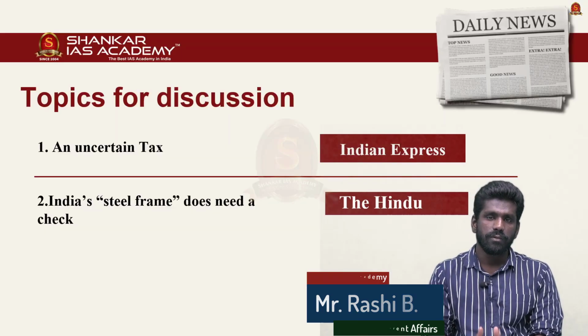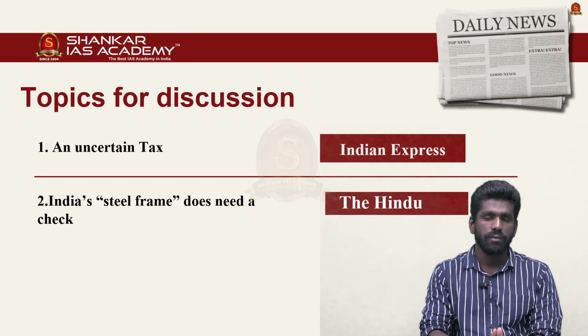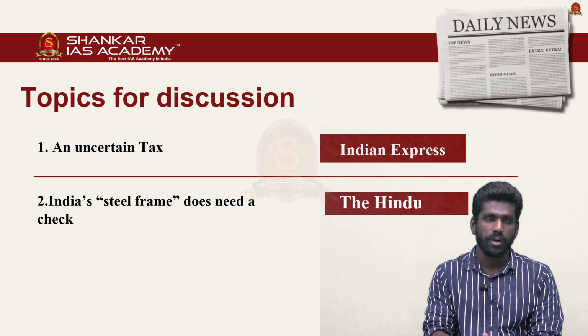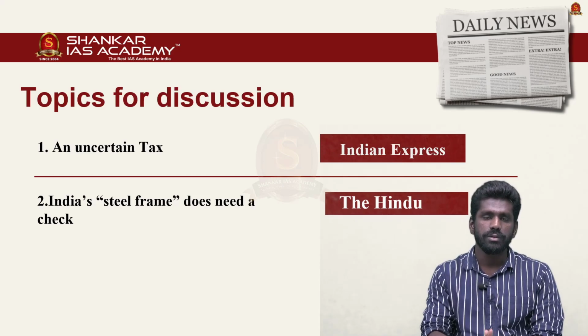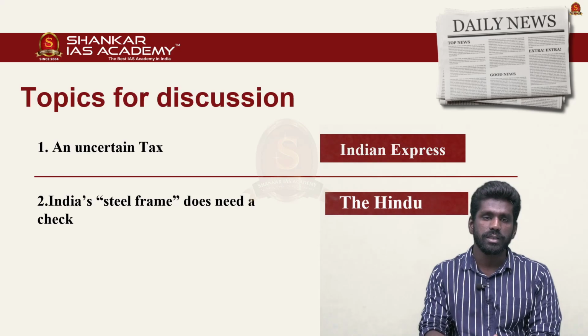Displayed here is the list of topics that we are going to discuss today. The first topic is about uncertain tax. It was taken from the Indian Express newspaper. This topic explains the issues in the GST system and the reforms that can be done to improve the efficiency of the GST system.